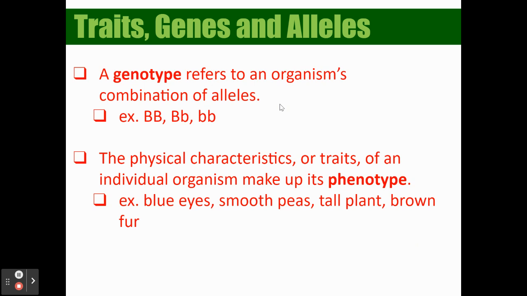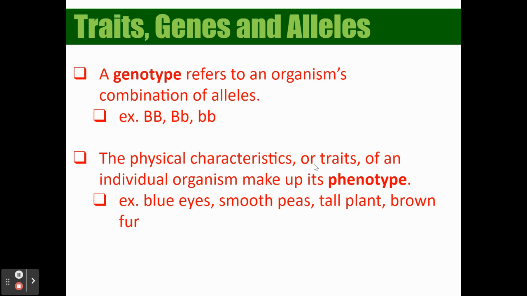All right, so genotype, very important word. You're going to hear it. You need to know it. Genotype refers to an organism's combination of alleles. This is kind of what's in the DNA. So we have homozygous dominant, two capital letters. We have heterozygous, one capital, one lowercase. And we have homozygous recessive, two lowercase letters. This is important because this is what's going to get passed down. And in order to figure out what your physical characteristics are, you need to be aware of what your genotype is, what's in your DNA.